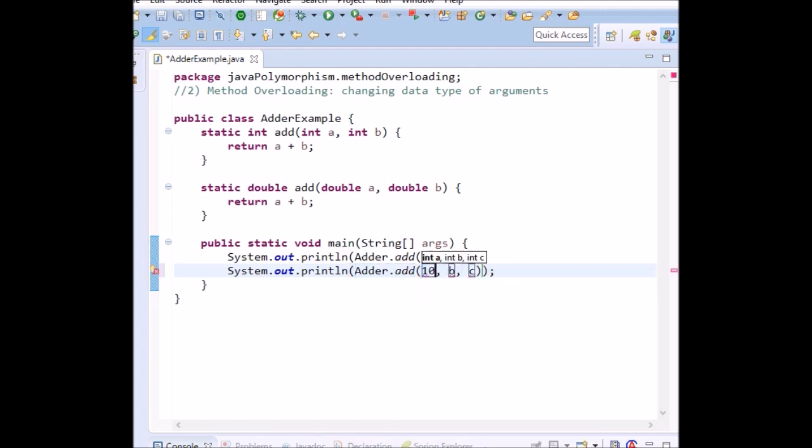So I'm giving the values 10.0, 20.0 and 40.0. Okay,